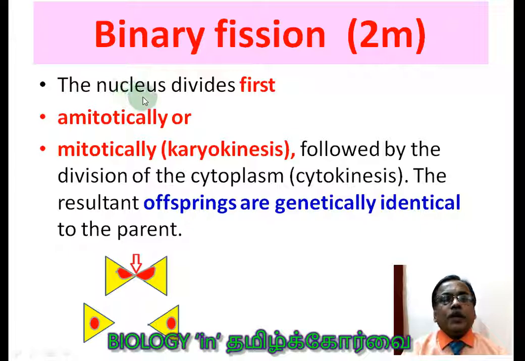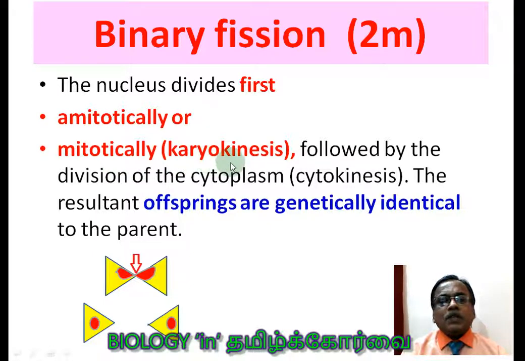The nucleus divides first amitotically or mitotically. Amitotically, the nucleus divides into two without any steps, whereas mitosis occurs with 4 steps, you know very well: prophase, metaphase, anaphase and telophase.